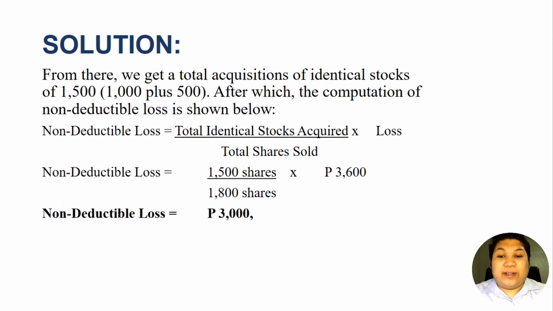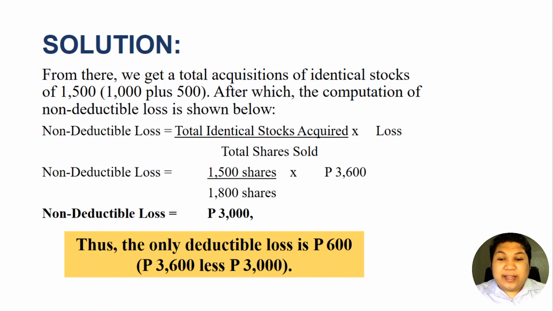Therefore, the non-deductible loss is equal to 3,000 pesos. That 3,000 pesos cannot be deducted from our gross income because that loss is attributable to the wash sale. Thus, the only deductible loss is 600 pesos, that is 3,600 less 3,000 pesos. So again, we can only deduct 600 pesos.